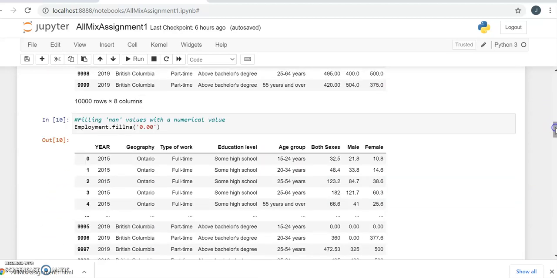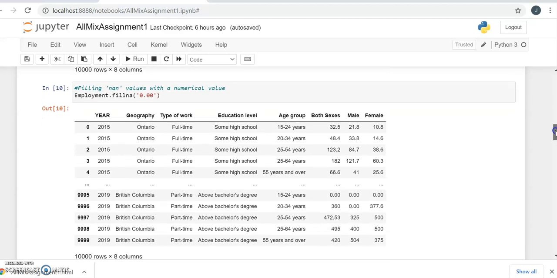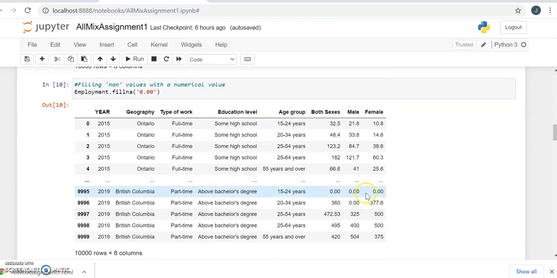So next I use the fillna command. That command is used to replace all None values with zeros. So here I use that and I replace the None values with 0. You can see that now my None values convert into 0.0. So this is my new data frame.